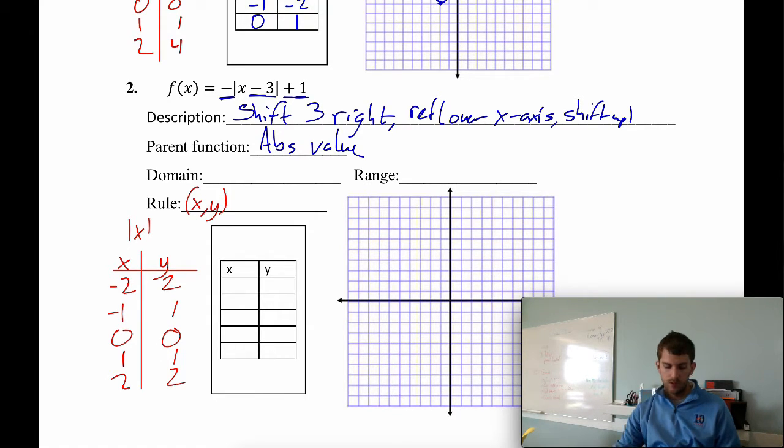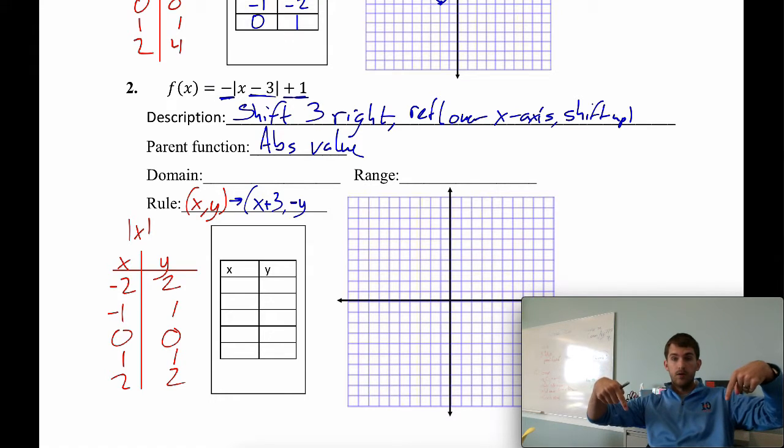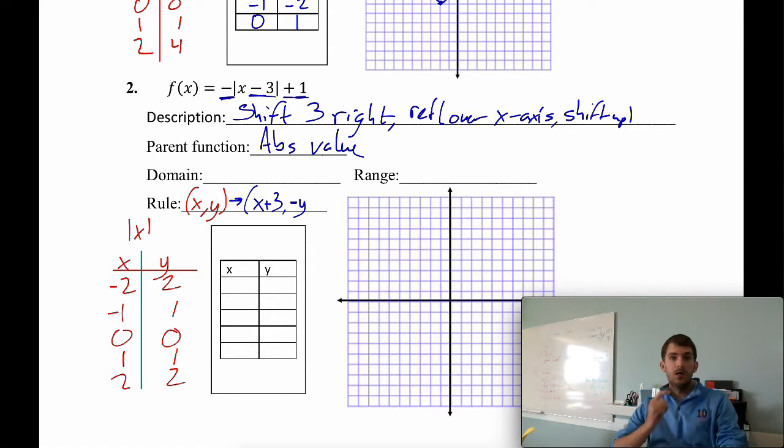Now for our rule, kind of going through it piece by piece, we're going to take those x and y coordinates and identify what's going to happen to them. So the first thing, shift 3 to the right. That means we're going to take each x value and add 3 to it. After that, the rest of it's a y value. Reflect over the x-axis means we're going to take the opposite of the y value, so it's flipped upside down, and then the shift up by 1 means we're going to add 1 to it.